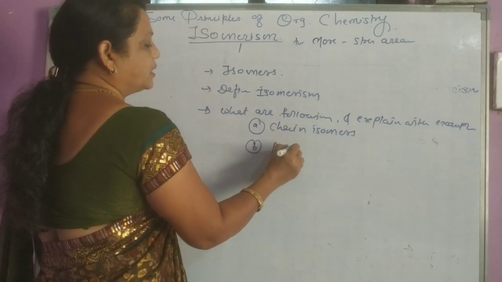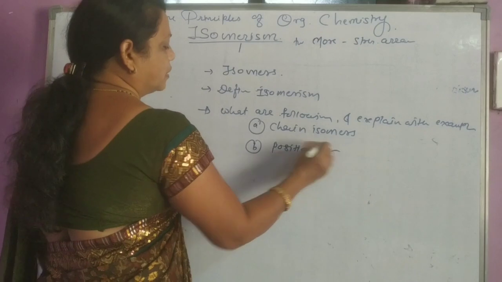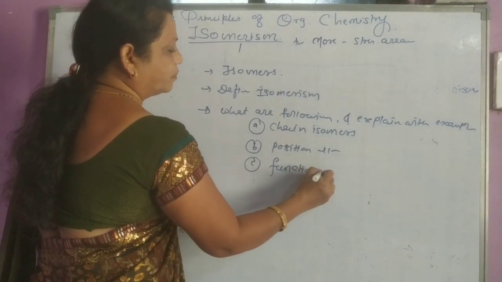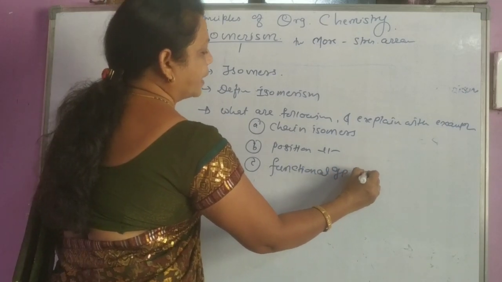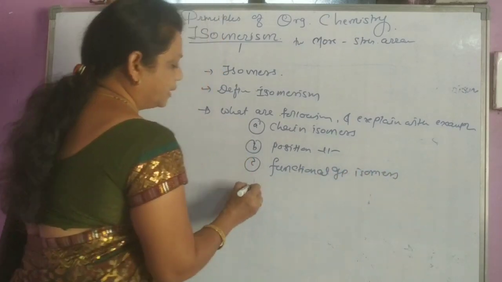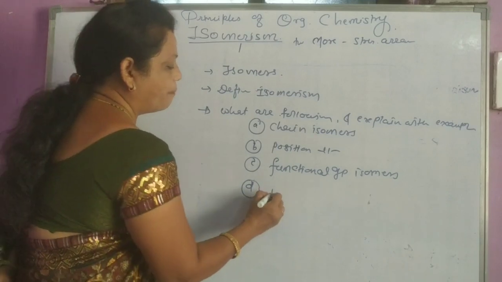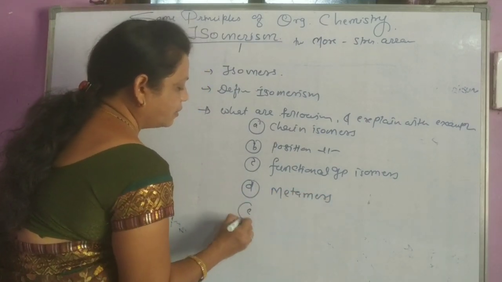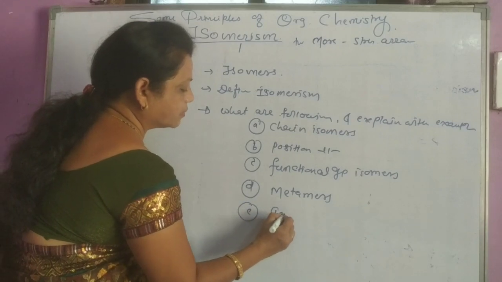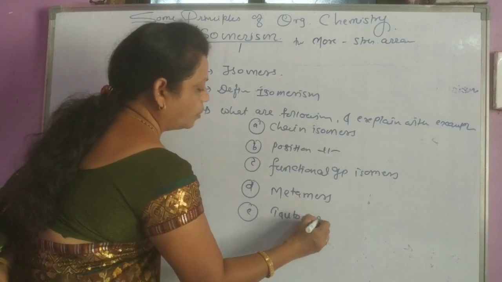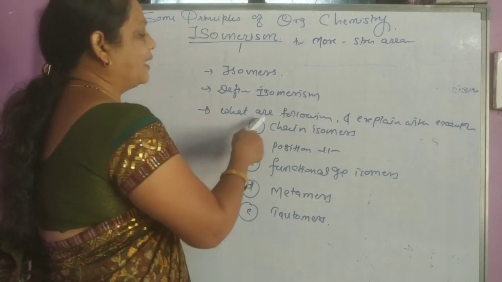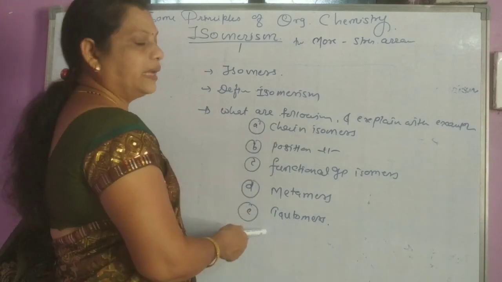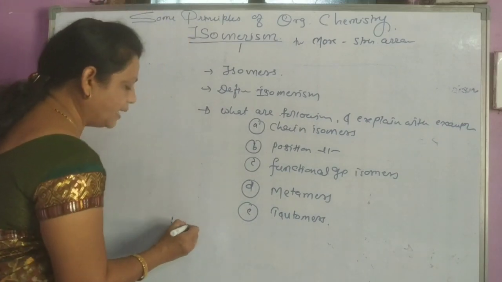B, position isomers. C, functional group isomers. Then D, metamers. E, tautomers. Define these, meaning what are these? So give the definition and examples.